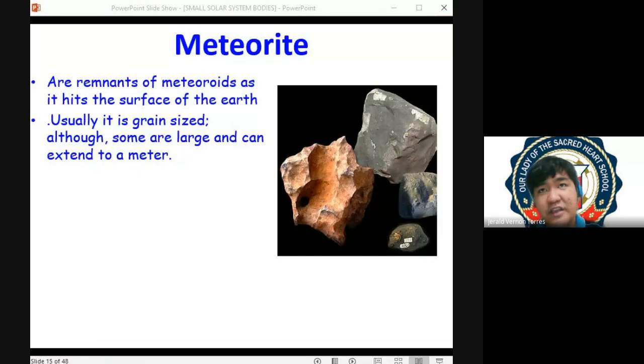When you locate the meteorite by following the meteor, the material you located is called a fall. Fall, or falls if there are many.